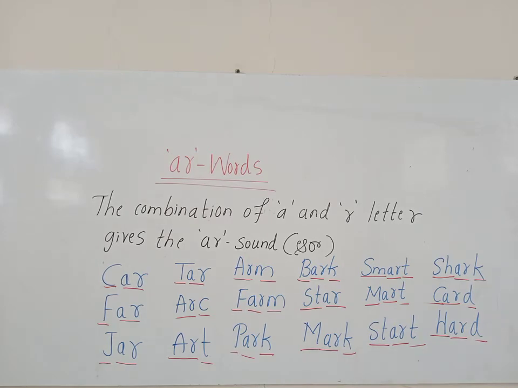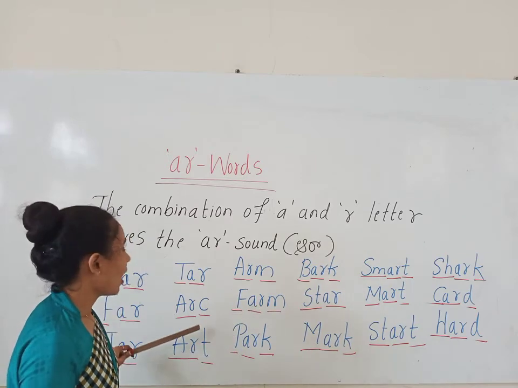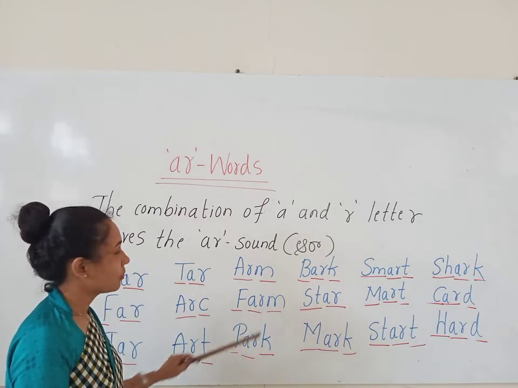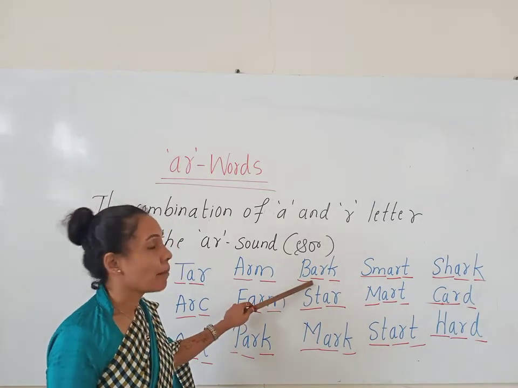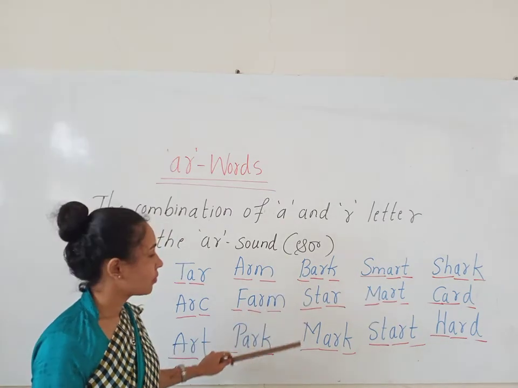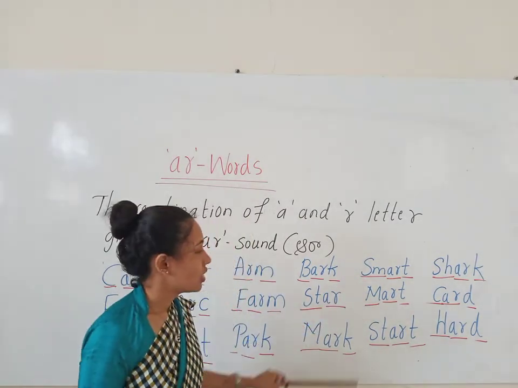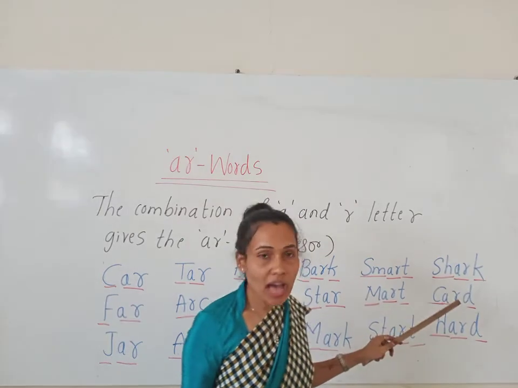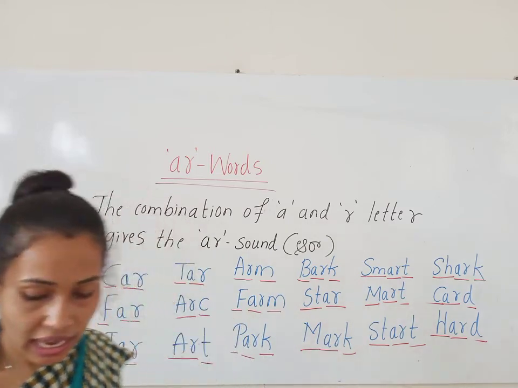Okay, children. Repeat after me once again. Car, far. Read along with me. Jar. Yes, very good, children. Tar. Yes, read along with me. Ark, farm, park, bar, star, mark, smart, shark, card, and heart. So these are the AR words.